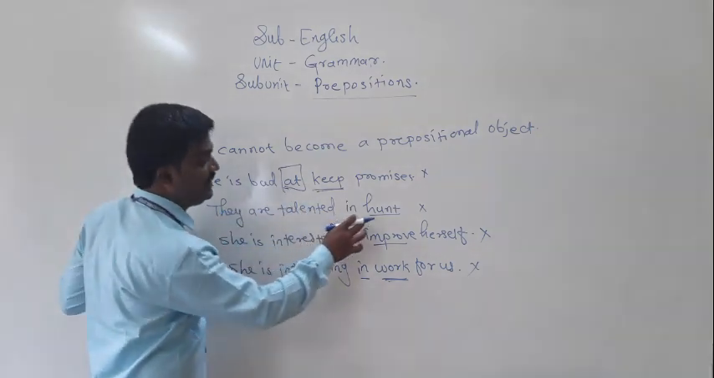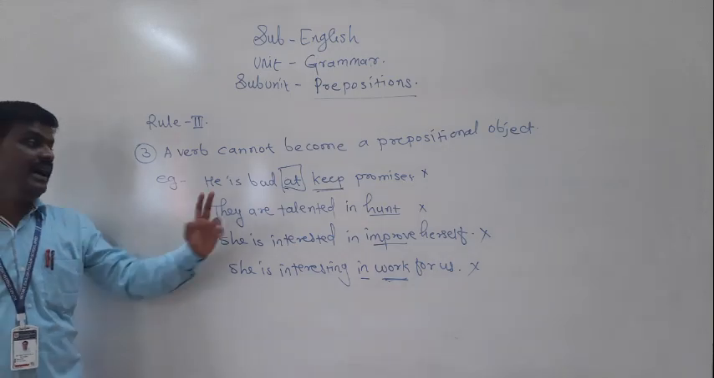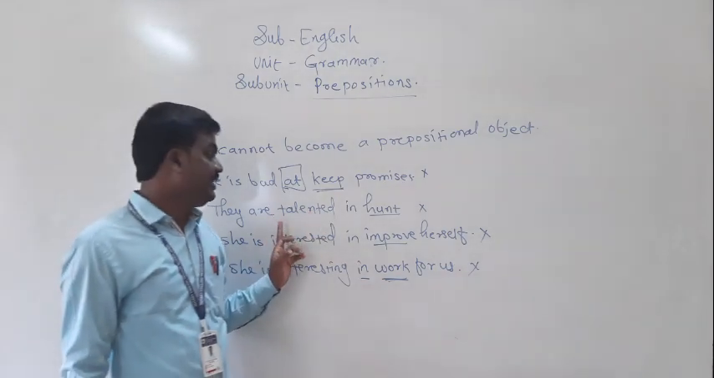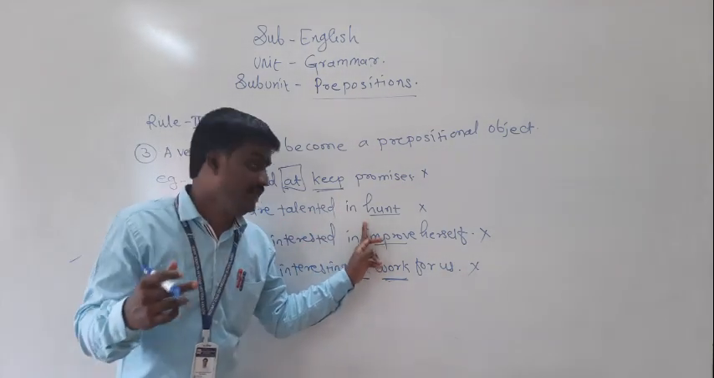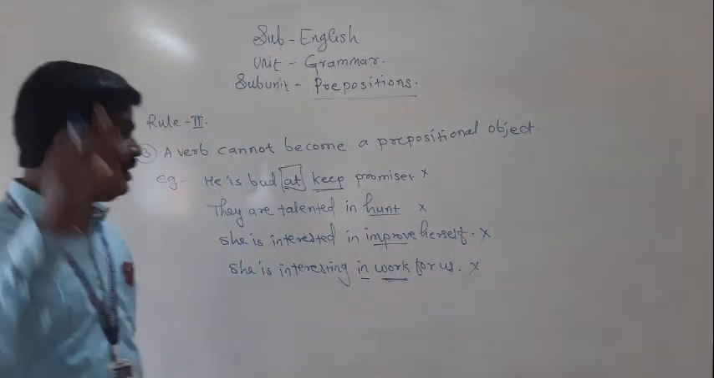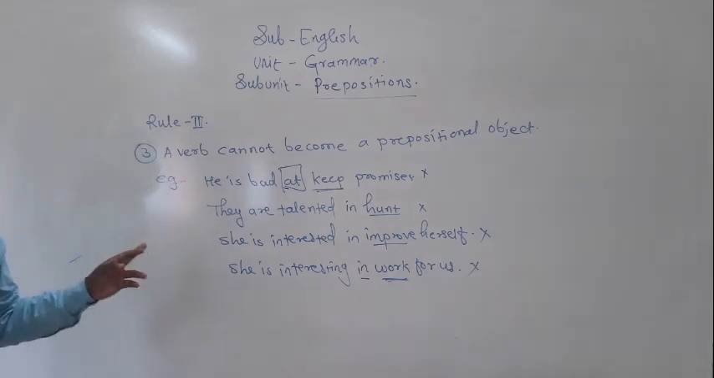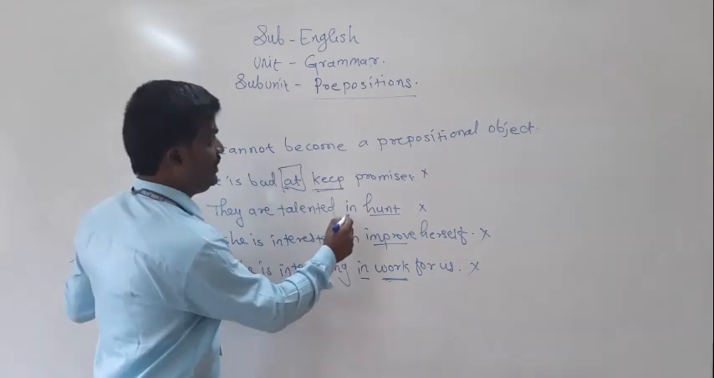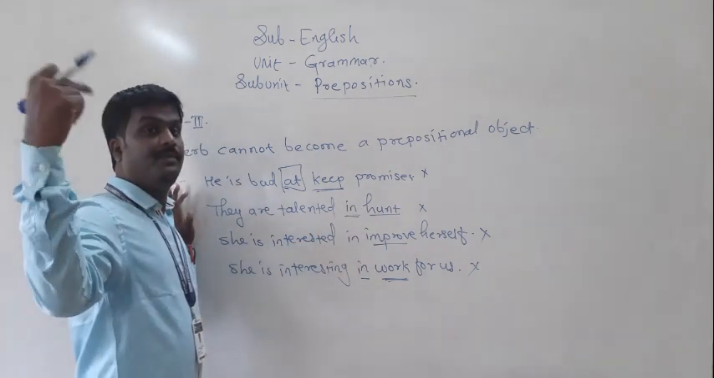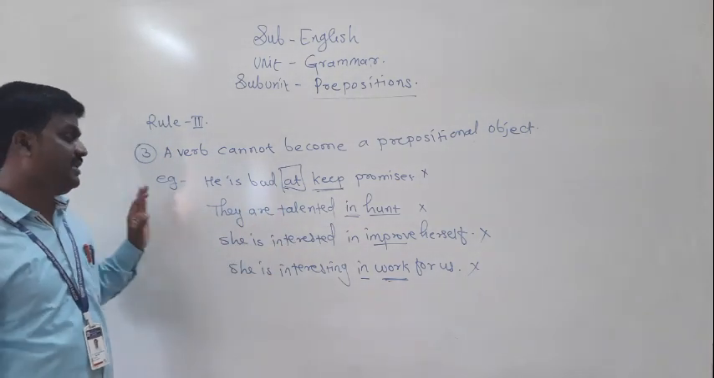They are talented in hunt. Hunt is a verb. Okay? They are talented in hunting, that is correct. But here, they are talented in hunt. Hunt is a verb, and our rule says we cannot use a verb as a prepositional object. So this statement is wrong, because after the preposition in, we have used a verb.